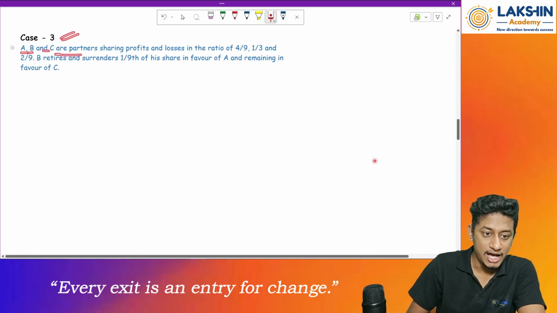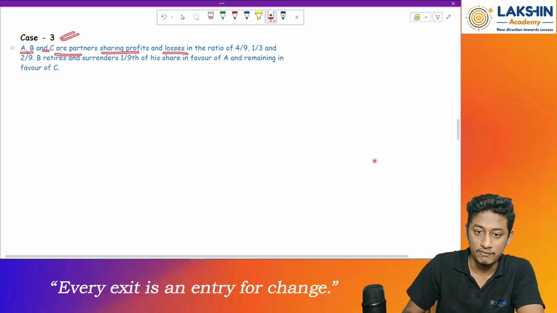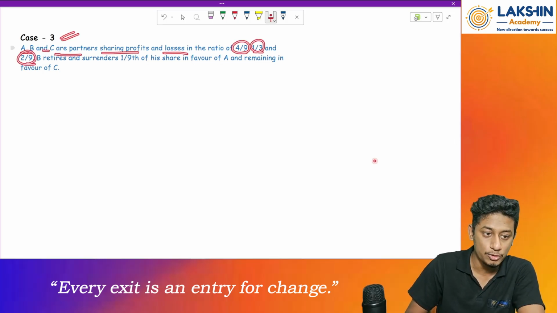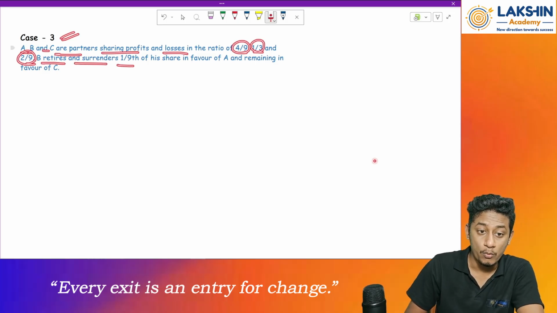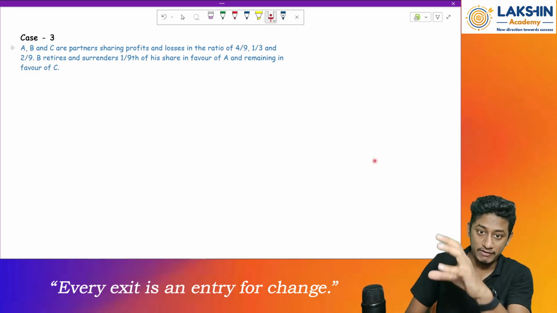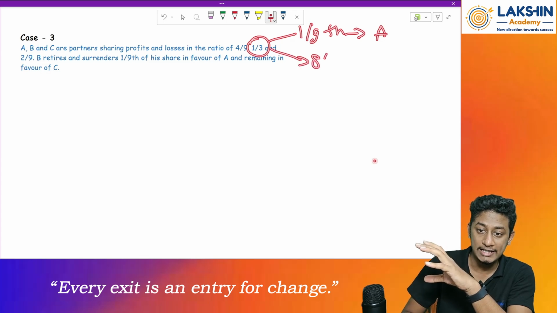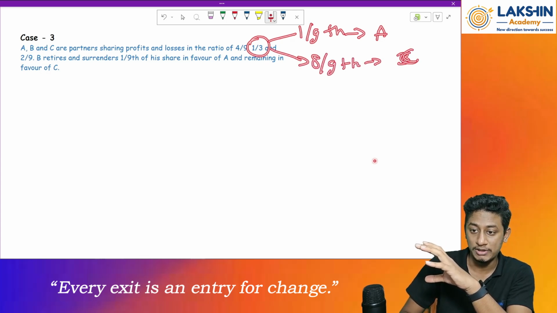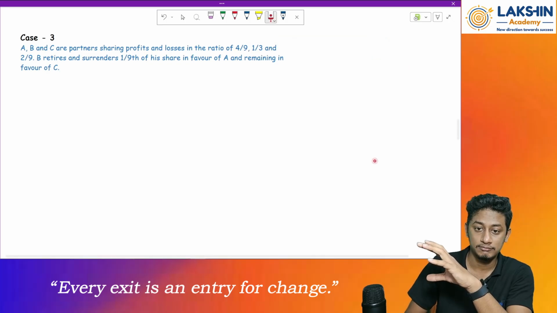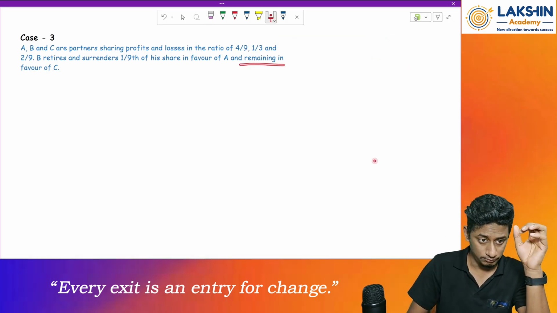A, B, C are partners sharing profit and losses in the ratio of 4 by 9, 1 by 3 and 2 by 9. Then Mr. B retires and surrenders 1/9 of his share in the favor of A. So out of the whole share he had, which is 1 by 3, he is giving 1/9 to Mr. A, and the remaining 8/9 will be given to Mr. C. Clear? And the remaining in the favor of C.